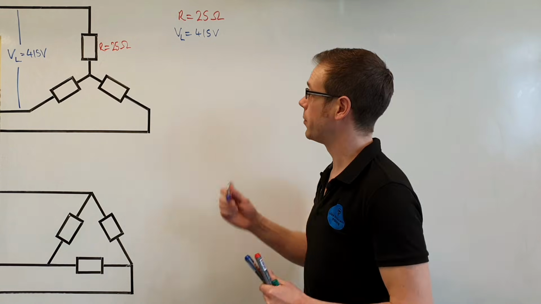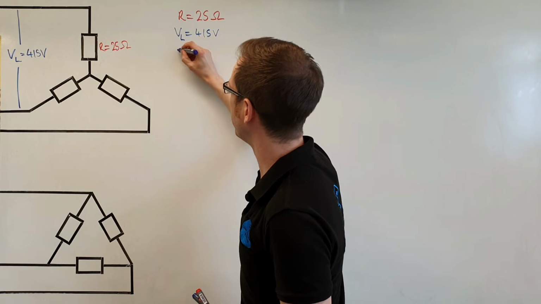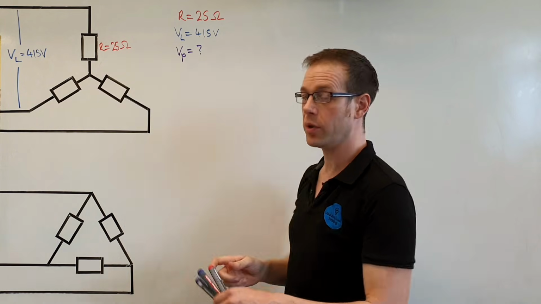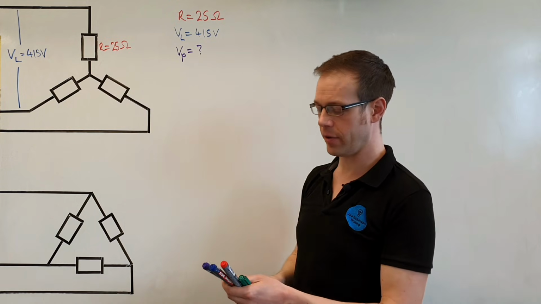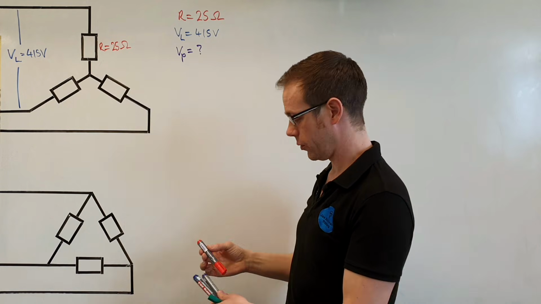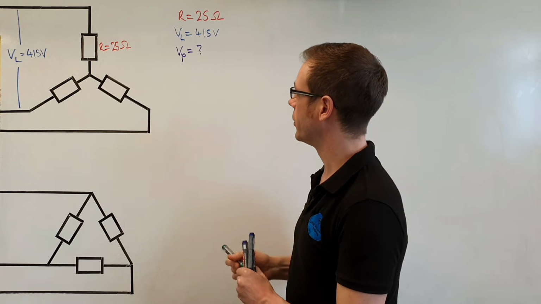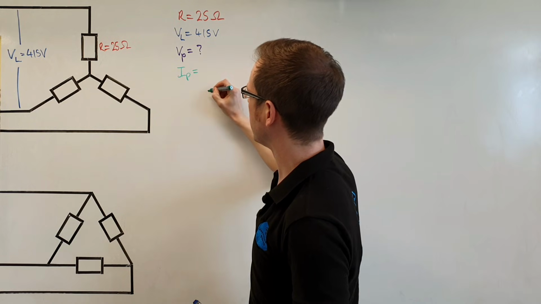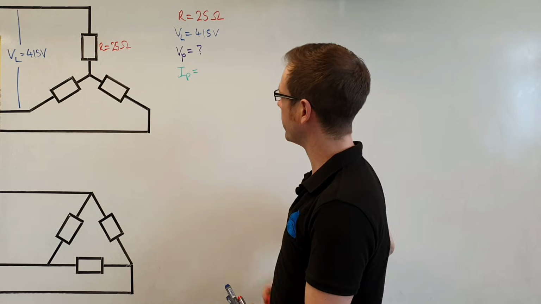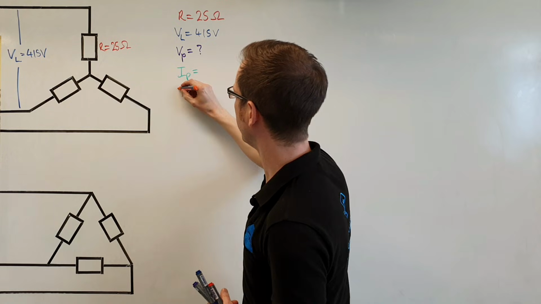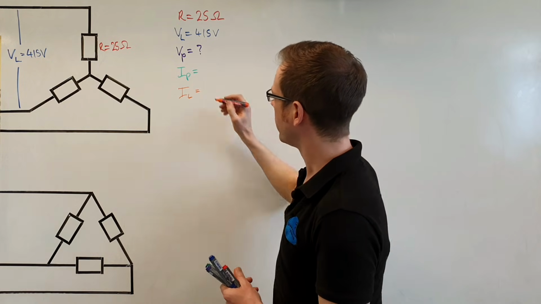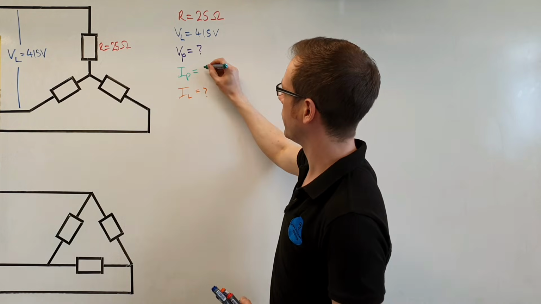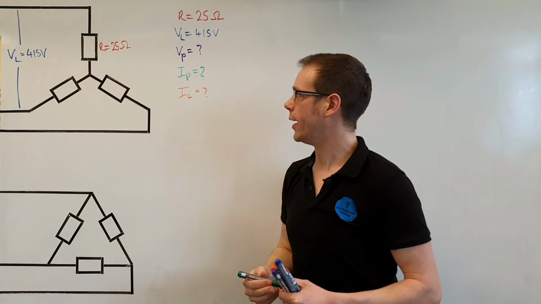At this stage, we'll write up what we're trying to find. We need to know what the phase voltage is. So that's one thing that we're going to try and find. We also want to know what the line current and the phase current is. So we'll write those up as well. We'll say that the line current and the phase current are equal to something. So we'll try and find the phase current and we'll try and figure out what the line current is going to be also. IL is equal to. So those are the things that we're trying to find. So what calculations do we need to do to find those answers? Well, let's try and figure it out.